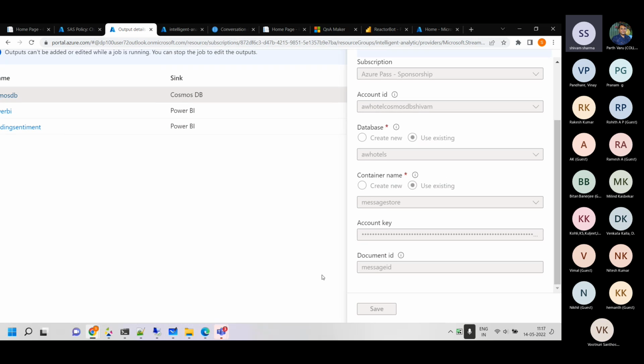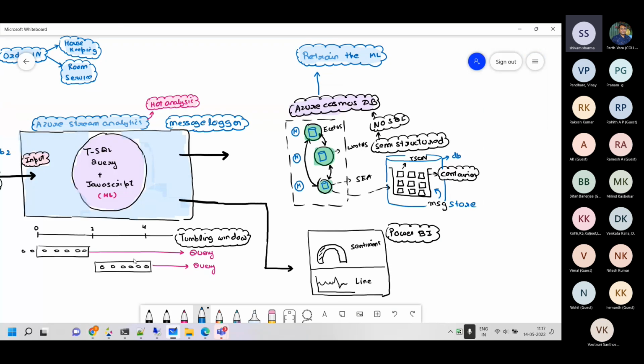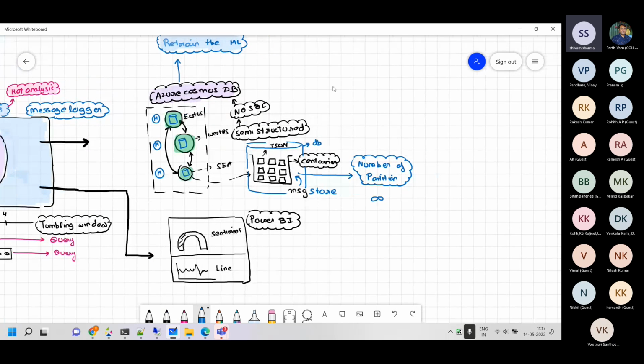Just FYI, in Cosmos database, if you have to do partitions, there is no technical limit on the number of partitions. So if somebody ever asks you, or if you have to design a solution for this, there is no limit. But it doesn't mean that you should do infinite partitions, because it will just slow down everything if your queries are scanning across the database.